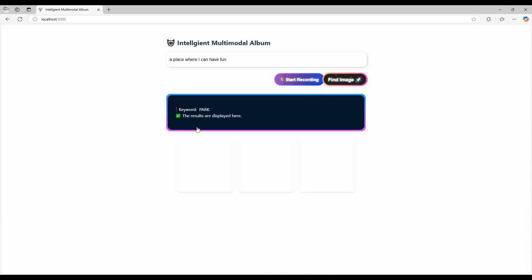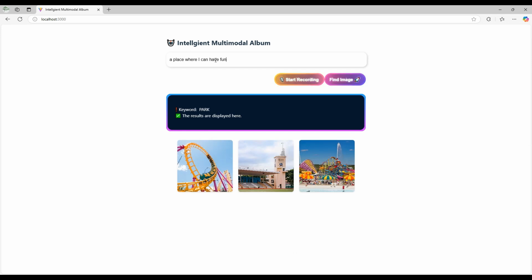By clicking this Find Image button, this sentence will be sent to the ChatGPT LLM, and it will help to extract the most relevant keyword from this single sentence. And that keyword will be utilized further in the Azure AI Studio to find the most relevant images by embedding them into high-dimensional vector space.